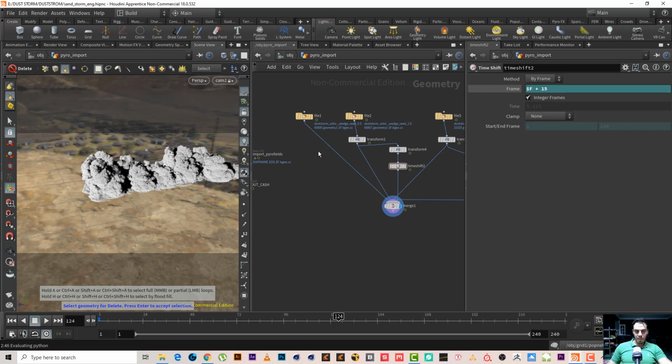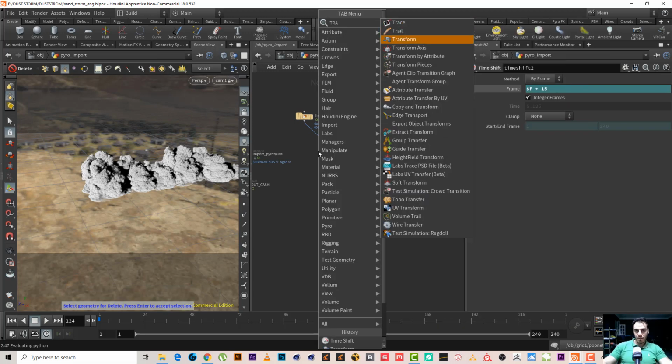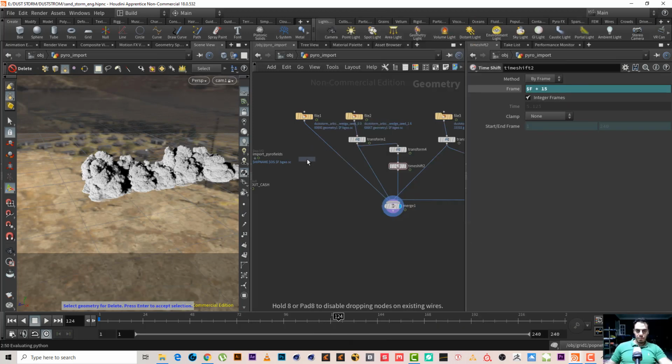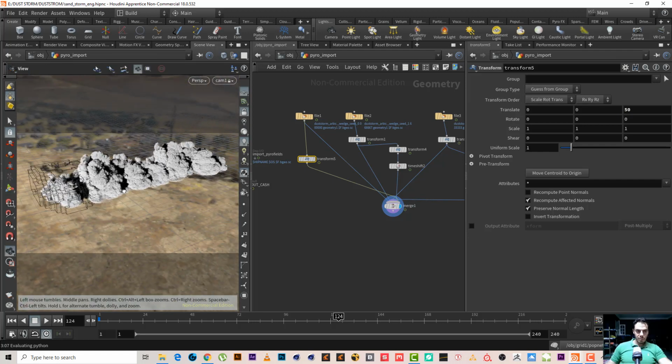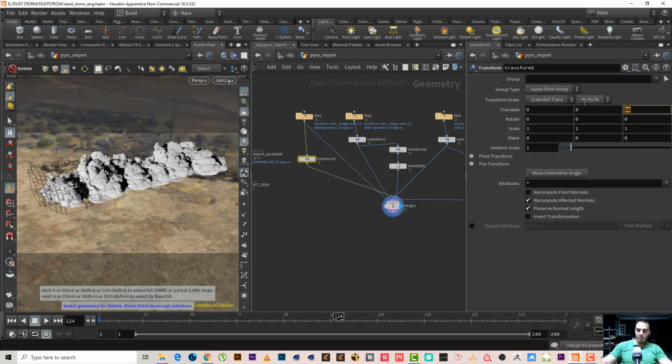Great. Maybe we can add another one, transform. Like this. Maybe 20. No, maybe 50. Yeah, maybe something like this. But not 50, let's make it 45.